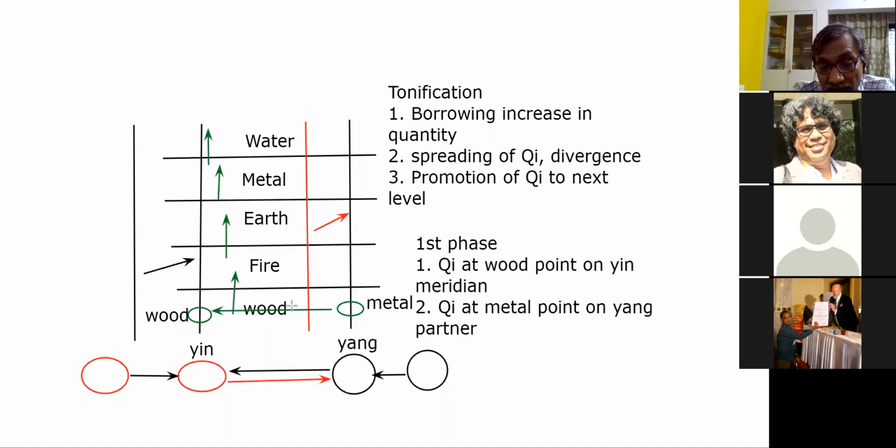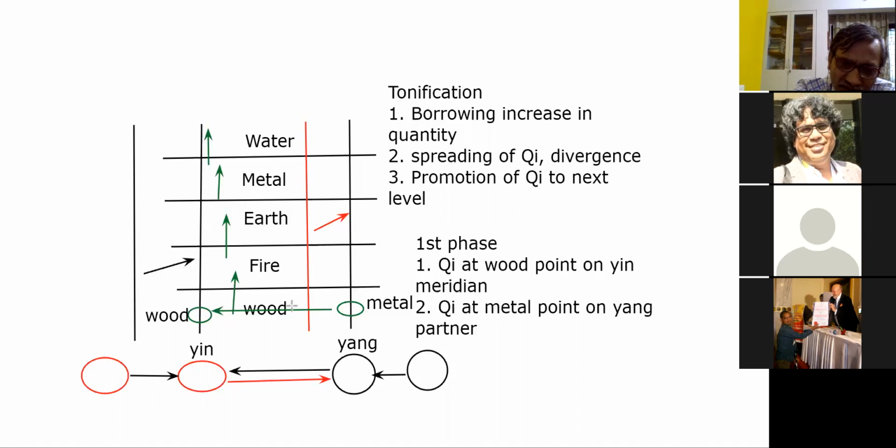So sir, who regulates the Chi available at the metal point on the yang partner? It controls and keeps a check on the generation of the Chi available at the wood point on the yin partner. True.